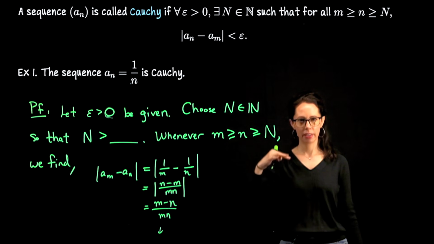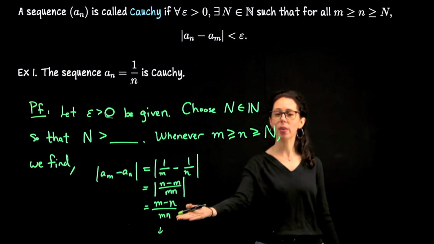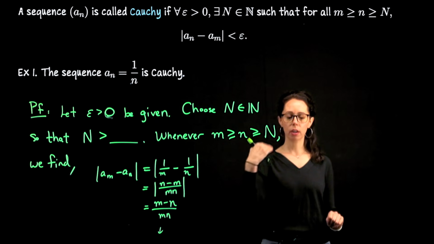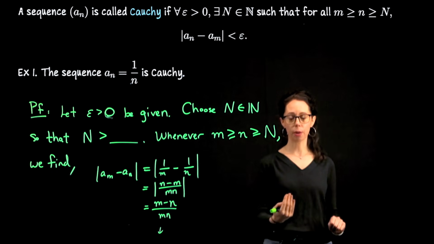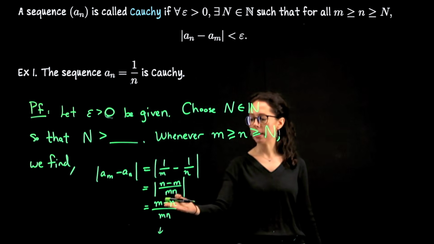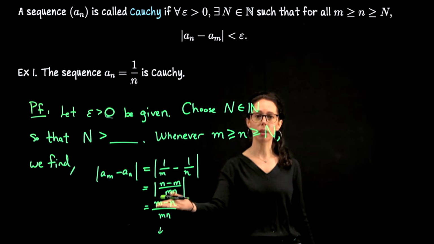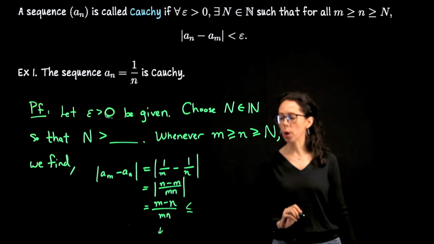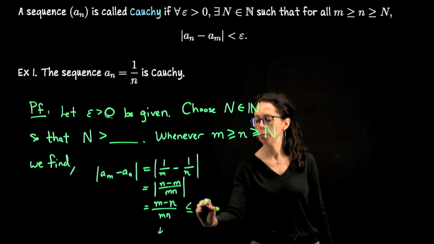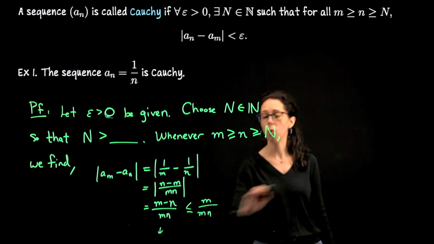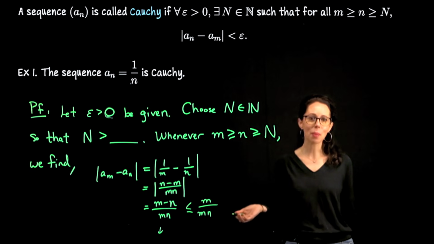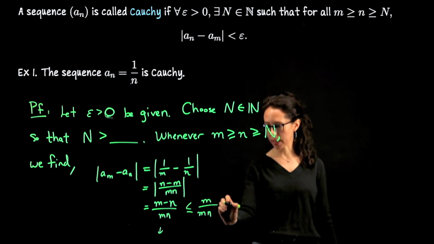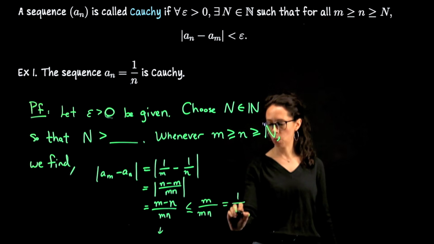I'm going to start thinking about how to adjust this so that, if anything, we only go up in size. Now, if you make the numerator larger, you make the fraction larger. So we go up in size if I just replace this numerator with m and don't subtract off n from it, because that's going to give me a smaller number. So m is a bigger number than m minus n. And now this is lovely because the m's cancel, leaving us with 1 over little n.